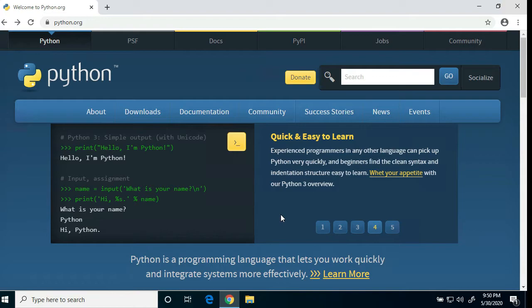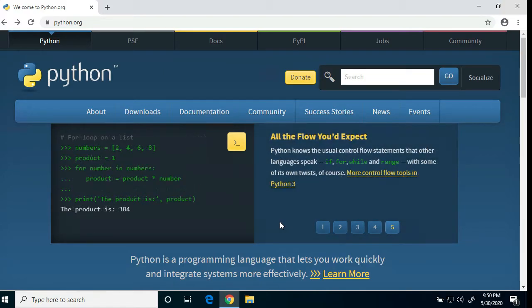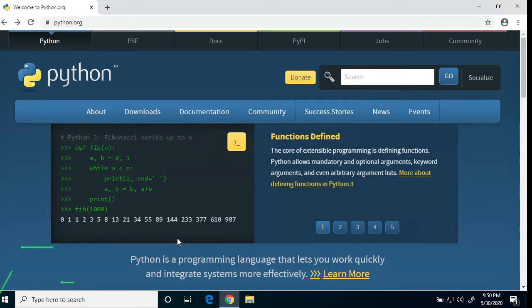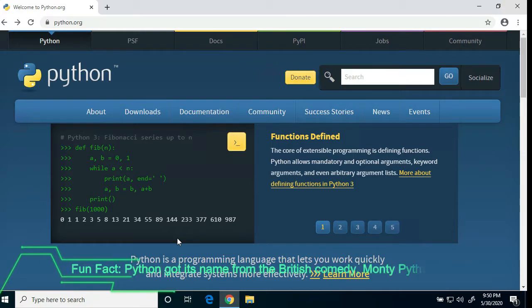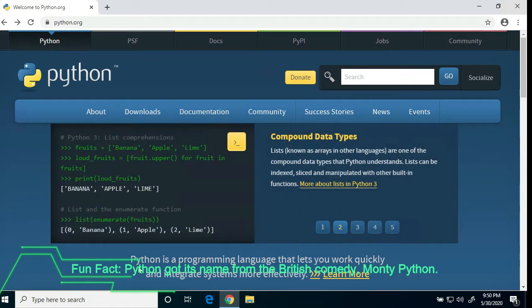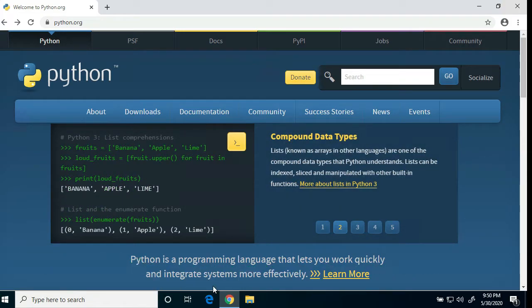Great. But before we begin, I must make a confession. I don't like snakes. And if you don't happen to like snakes either, I have some good news for you. The Python programming language was not named after a snake. In fact, Guido van Rossum, the creator and founder of Python, named it after the TV show Monty Python's Flying Circus. So don't worry, the Python language has nothing to do with snakes.